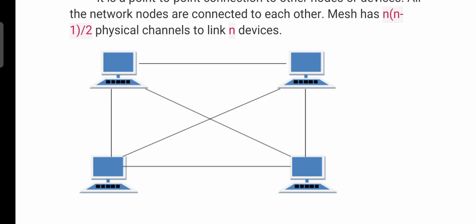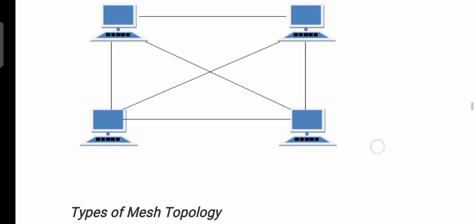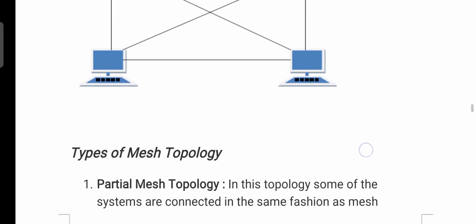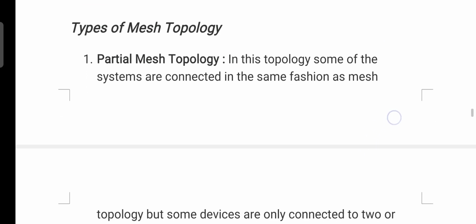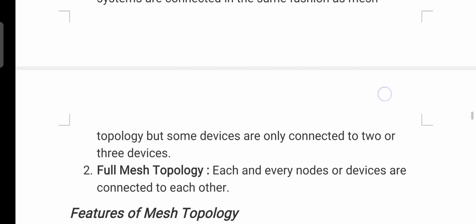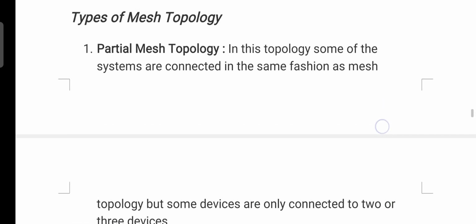The first system is connected to the second, third and fourth system. Similarly, the second system is connected to the first, third and fourth system. Similarly, the fourth system is connected to the first, second and third system. Okay, likewise the third system is also connected to all other remaining systems. Types of mesh topologies: first one, partial mesh topology, and second one is the full mesh topology.